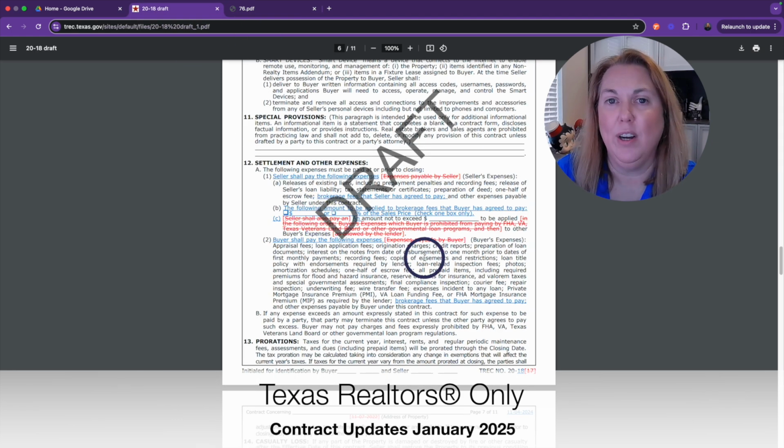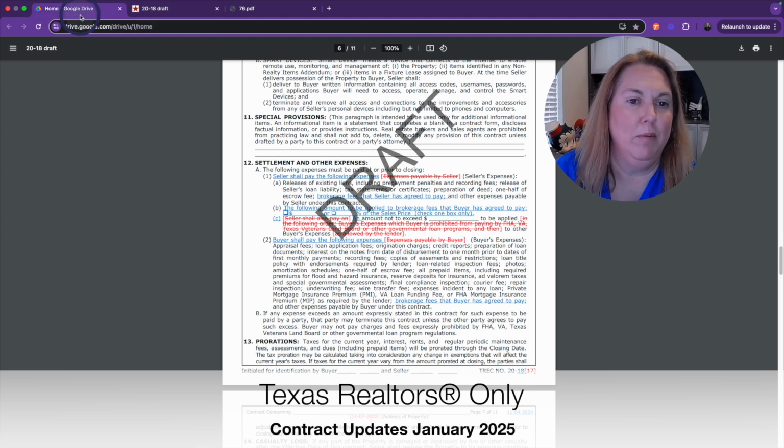If the buyer is paying the compensation to their brokerage and agent, then you will put nothing here if they don't want that credited to them at closing. If you have any questions, make sure to put them down below in the comments. I know this gets a little tricky. Now let's move on to the rest of the changes.